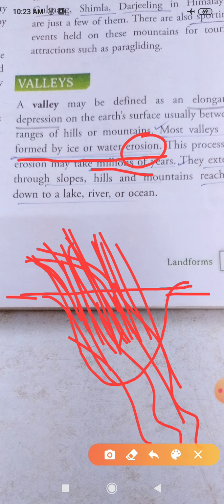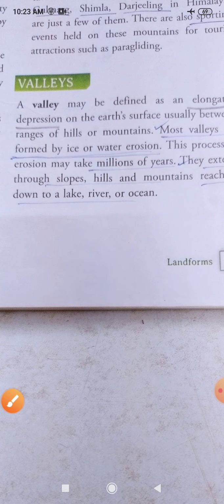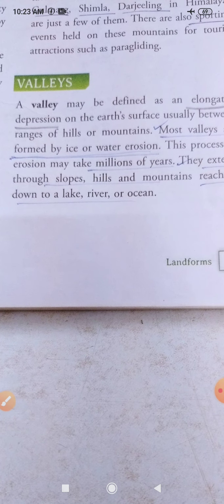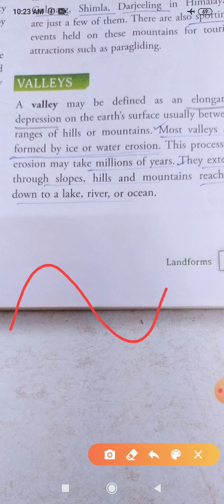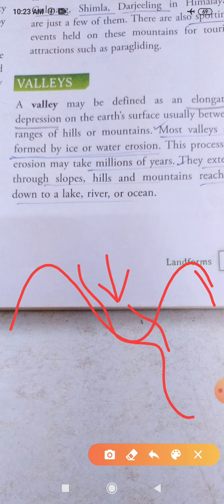The diagrams may not be that clear to you, but try to understand. You can see this land area starts becoming depressed. In between the two high mountains, you can see there will be a depressed area, and it is because of the flowing of rivers for millions of years.